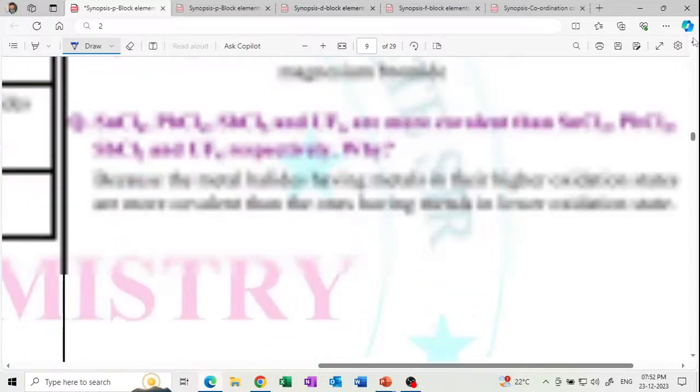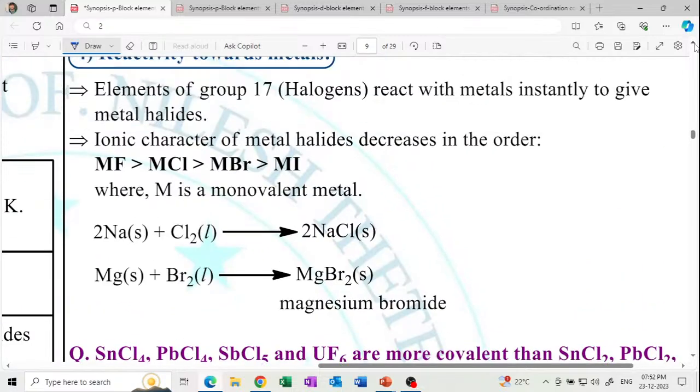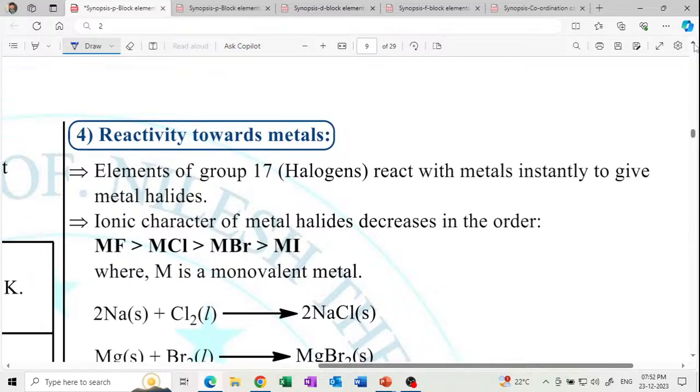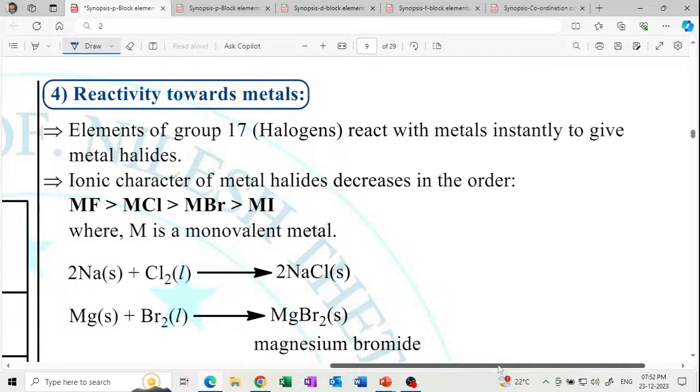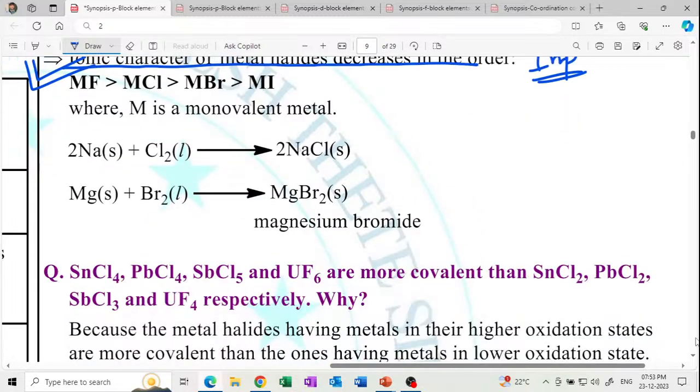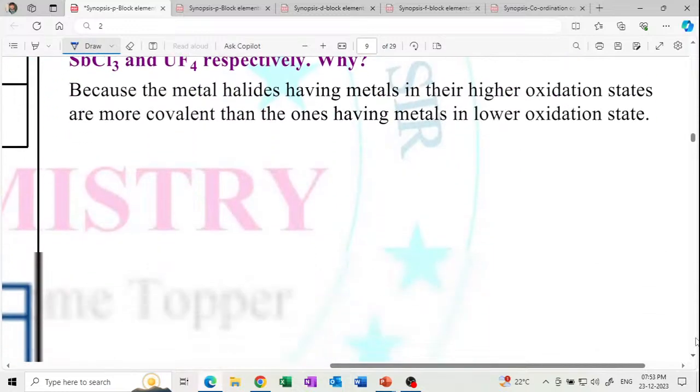Note it as IMP. These are very important points. Reactivity towards metals. Reactivity towards metals and the ionic character of metal halides decrease in the order. So mark this as IMP, they will ask you the order. And what is the action of sodium chloride? What about magnesium bromide? Just write only the reactions.